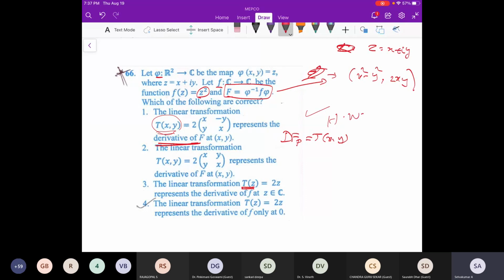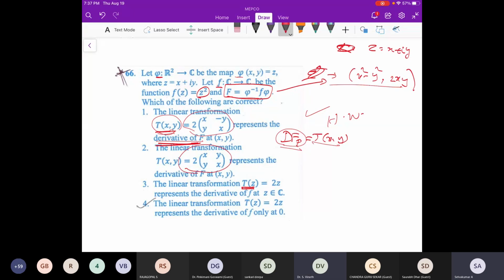I gave a complete idea. Is that complete idea clear? You have to find this map. You have to use phi and f, which they have given, to compose this. It will be easy to see that this is this map. And you have to take the derivative of f at a point p, which they are saying is T of xy. They are giving some new notation to that. So that is T of xy. We just check whether that map is this or not, and also whether that map here is this or not.